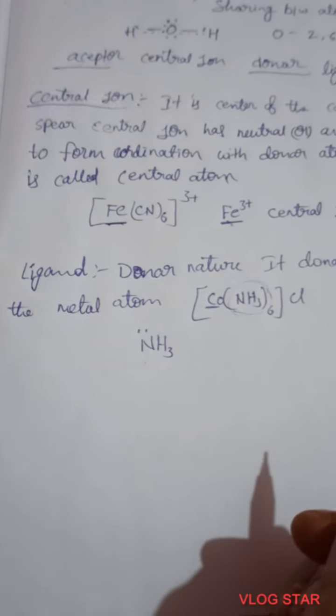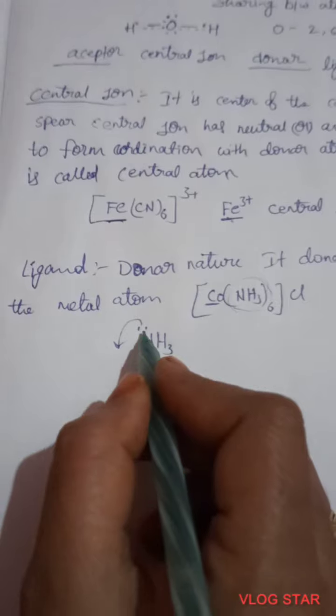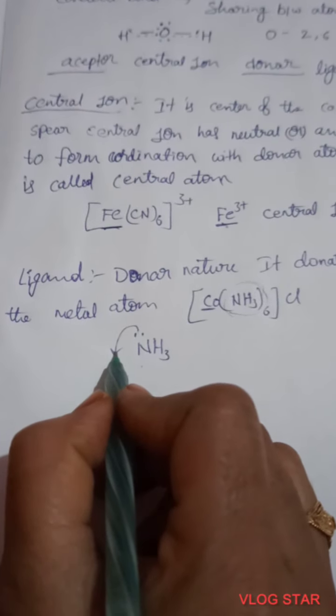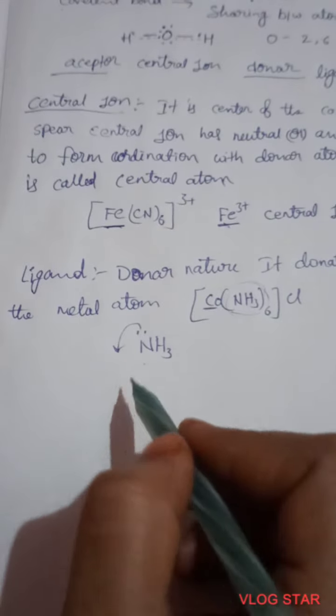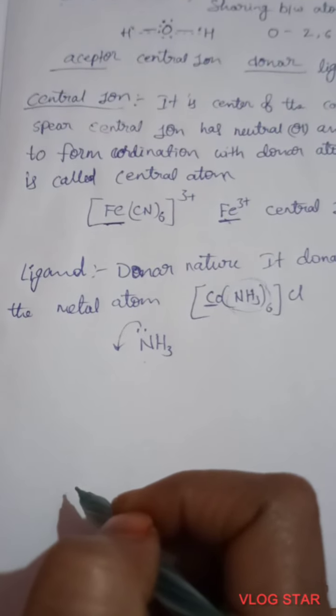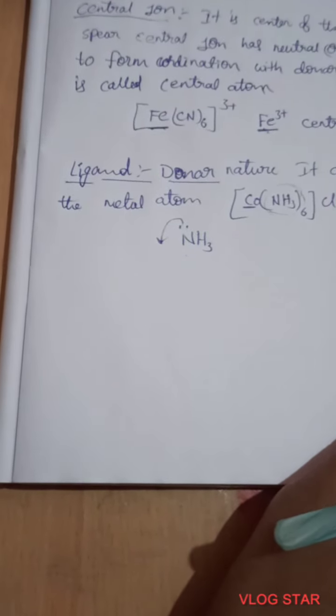Nitrogen. Nitrogen is the donating atom. It has a lone pair of electrons. It donates an electron pair to the central metal atom and forms a coordination bond with the cobalt atom. It forms a complex.